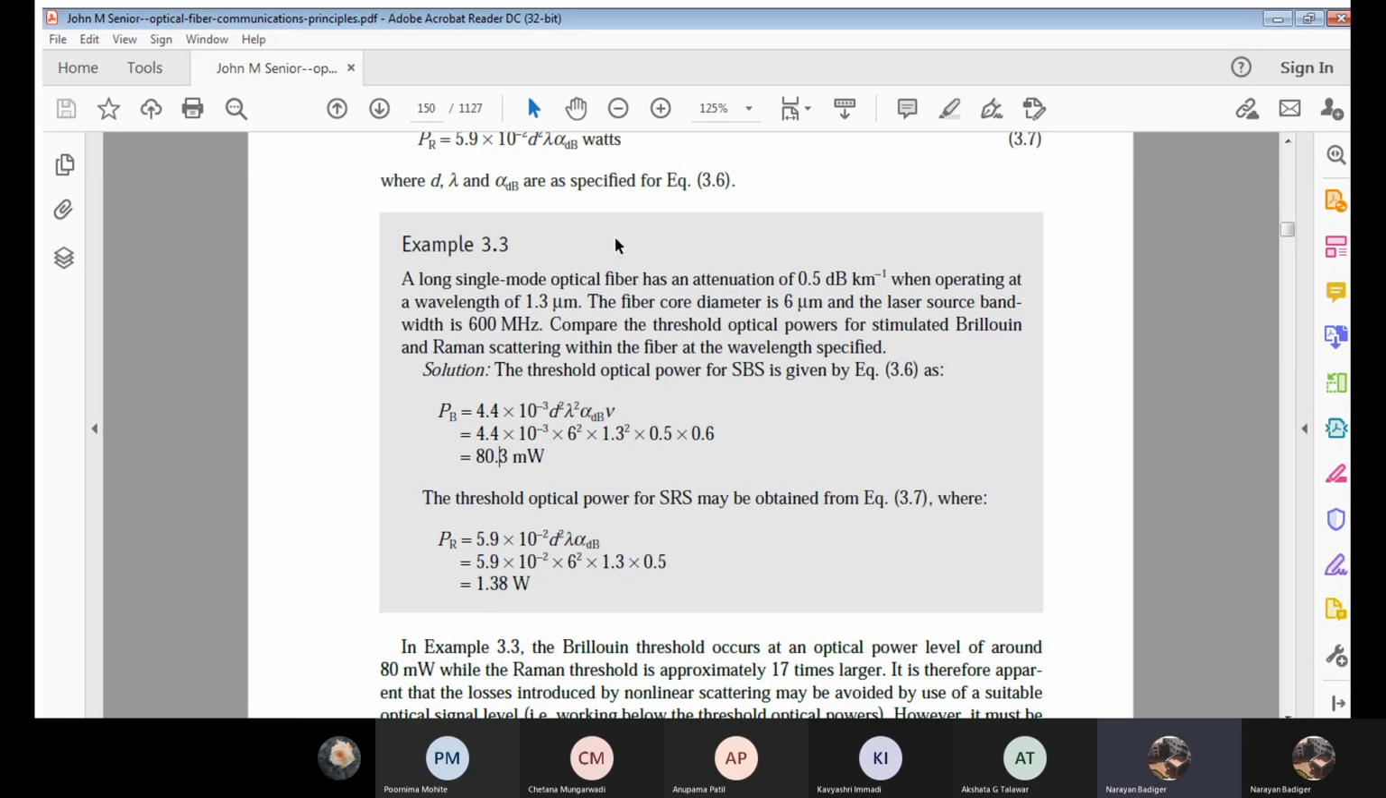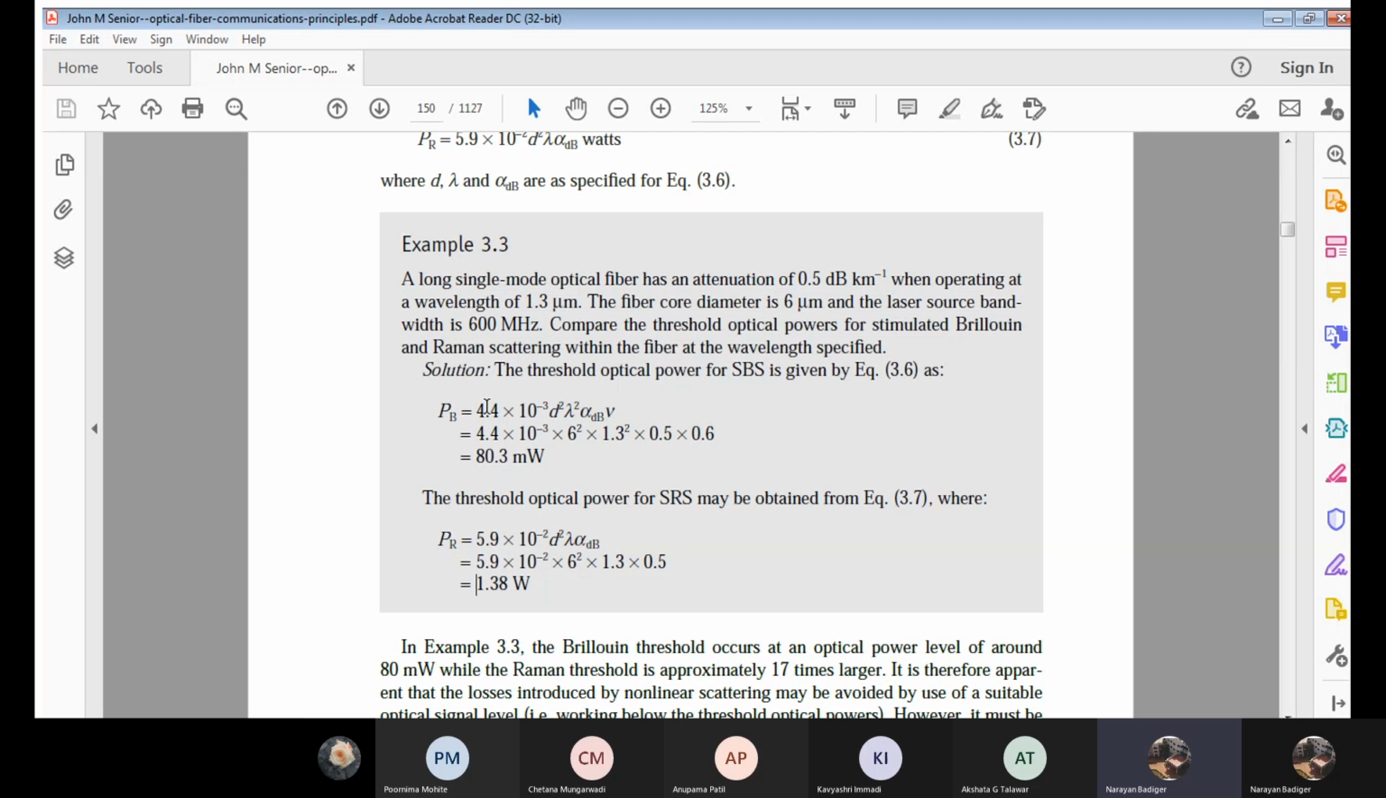First, we will list all the given things. Attenuation is given as 0.5 decibels per kilometer, and the operating wavelength is given as 1.3 micrometer. The fiber core diameter is given as 6 micrometers, and the bandwidth is given as 600 megahertz. I need to compare the threshold optical powers of SBS and SRS at the wavelength specified. It means the wavelength is constant. For the given wavelength, 1.3 micrometer, I need to compare the threshold powers of both scattering processes, SBS and SRS.